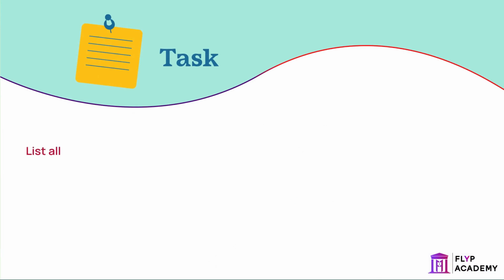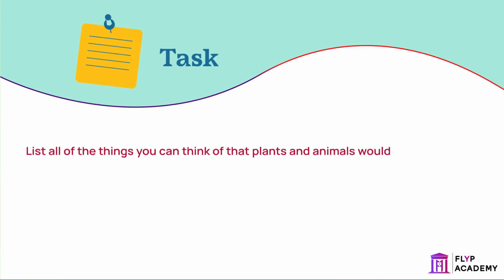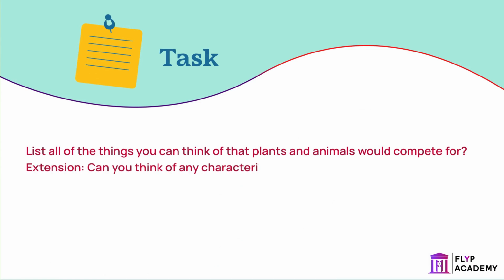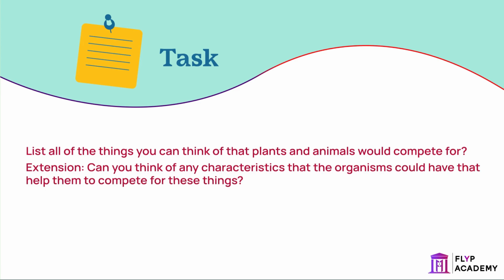Task: list all the things you can think of that plants and animals would compete for. Extension: can you think of any characteristics that the organisms could have that help them to compete for these things?